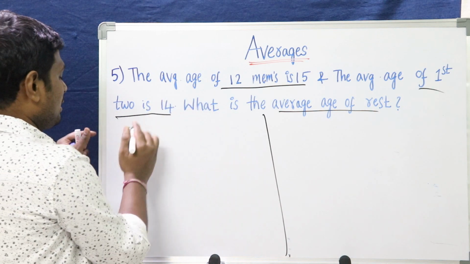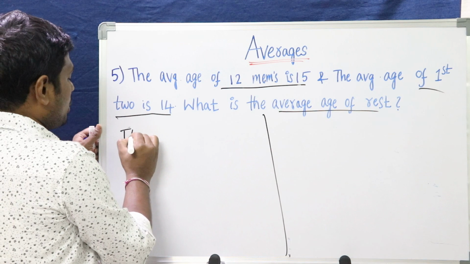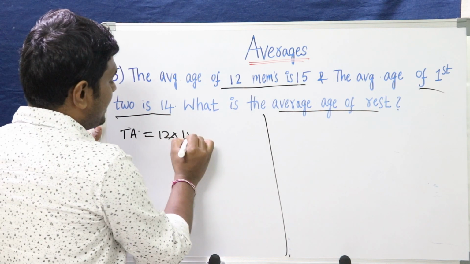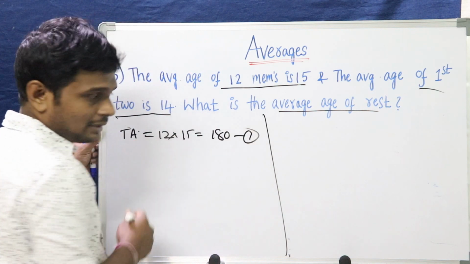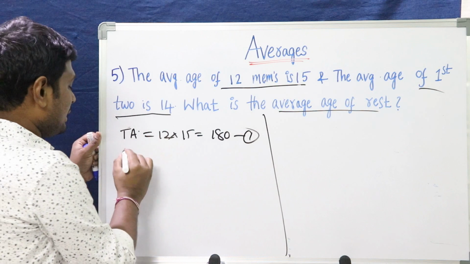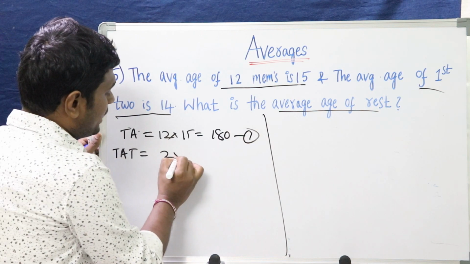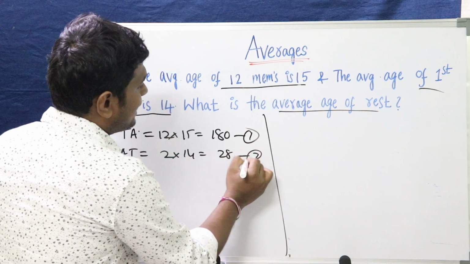The traditional method, how can we find out? With the first statement, we can find out the total age of the 12 members. 12 into average is 15. How much will we get? 12 15s are 180. This is the first equation. With the second statement, what can we get? Total age of 2 members, that is 2 into 14, that is 28, is the second one.